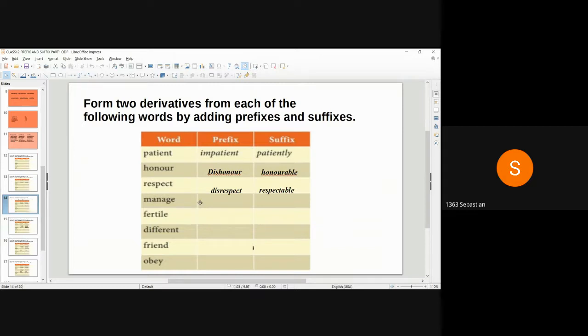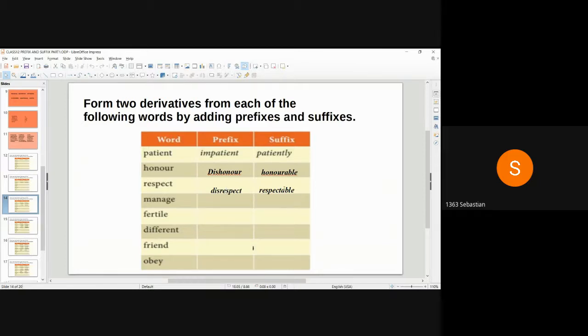Derivatives of respect, disrespect, respectable. Disrespect is the word, dis is prefix. Respectable is the word, able is the suffix. So prefix, we add a letter or group of letters before the root word or base word.